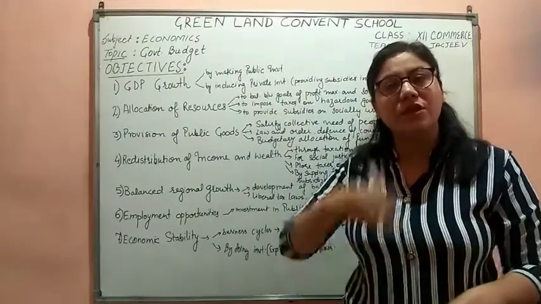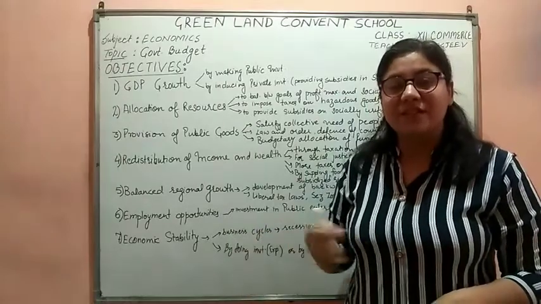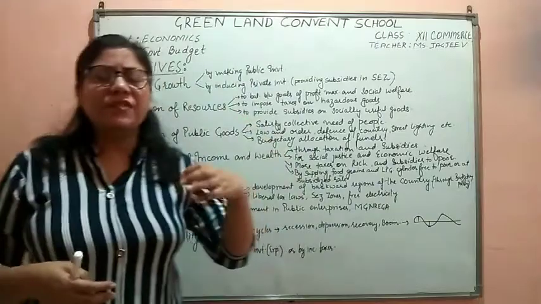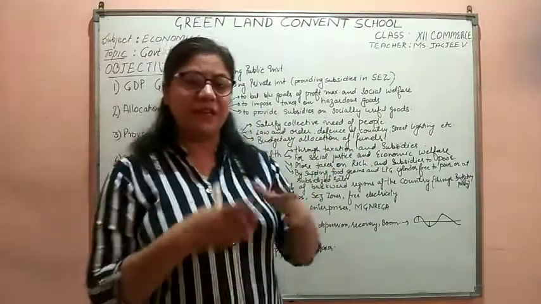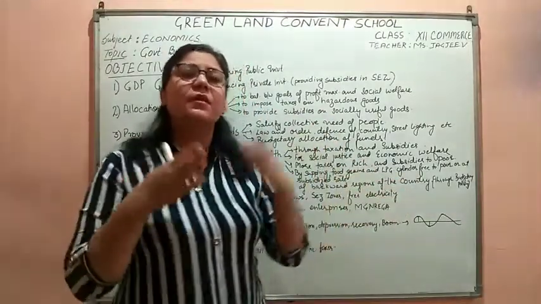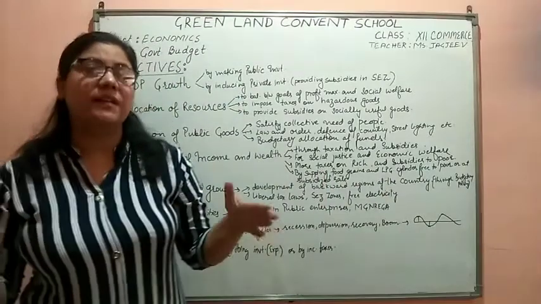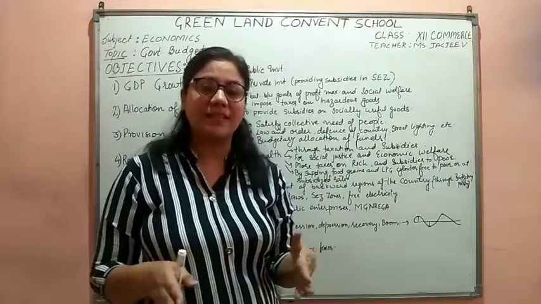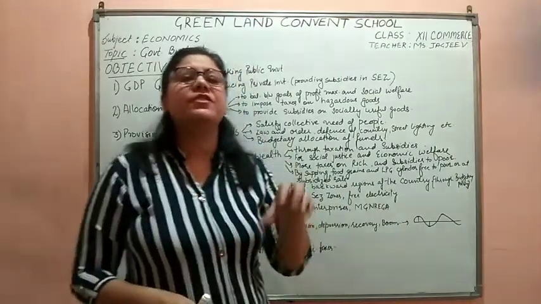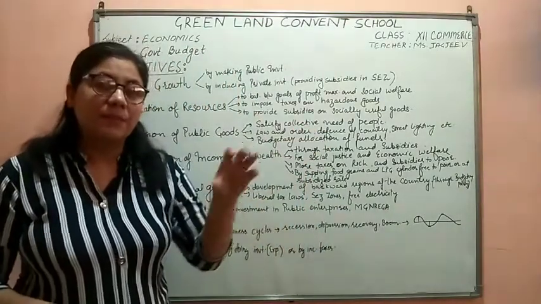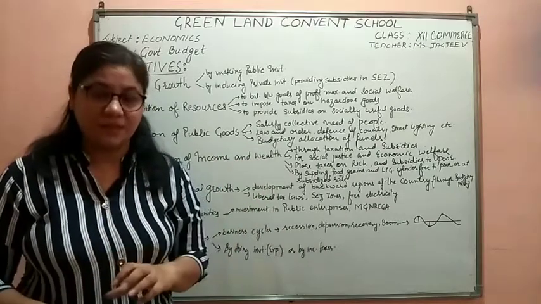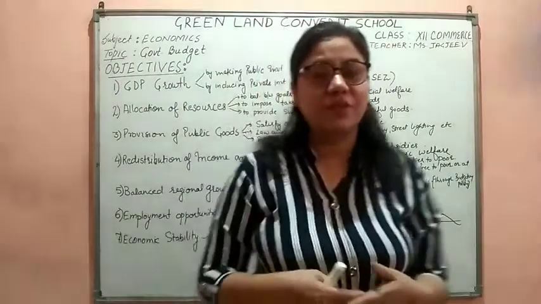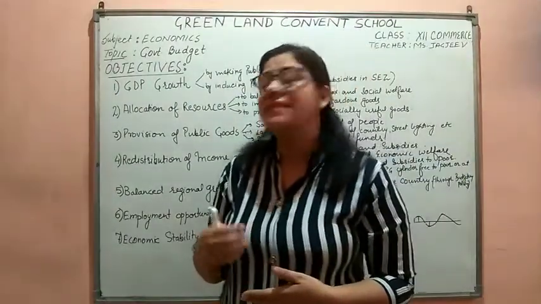When there are bullish conditions in the country, when the demand is more, or when the infrastructure of the country is highly developed, we have a good transportation system, good telecommunication, good banking facilities, good warehouses, good insurance facilities. If all the infrastructure is developed, it means private entrepreneurs are induced to invest. Moreover, if the demand in the economy is more, private entrepreneurs are ready to invest in that economy.